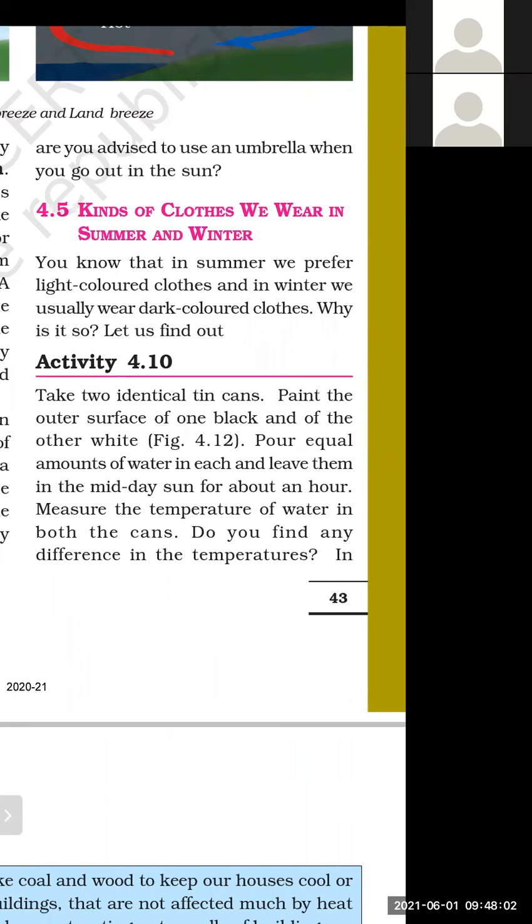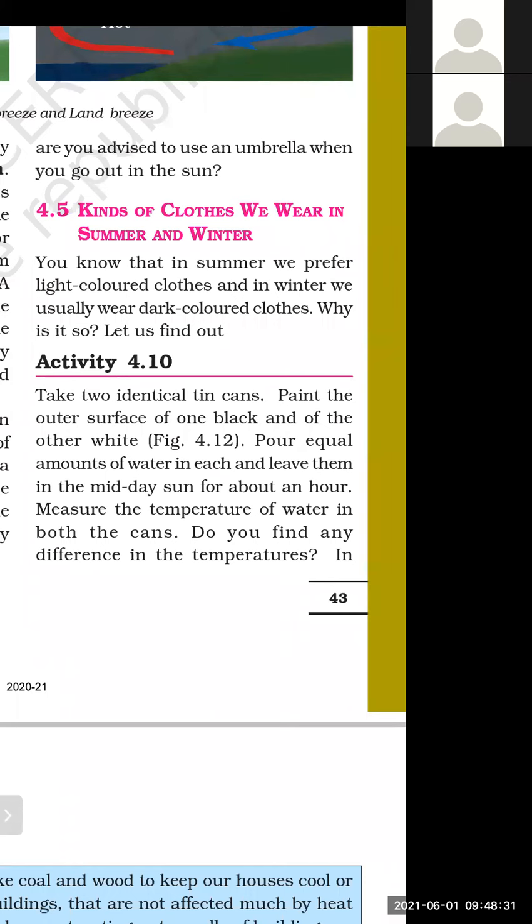What is the reason behind this? Why is the temperature of the black can more than the temperature of the white can? The reason is because black color absorbs more heat. If more heat is absorbed by a body, its temperature will rise, its temperature will increase.